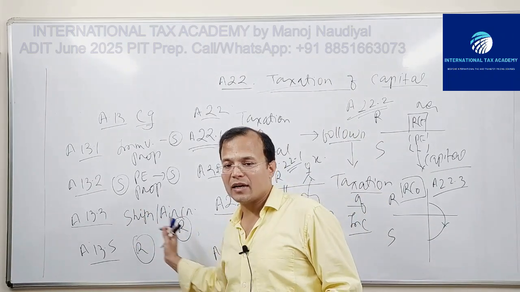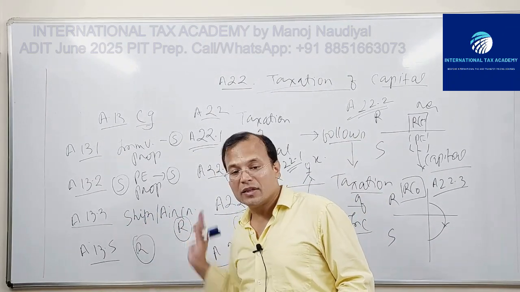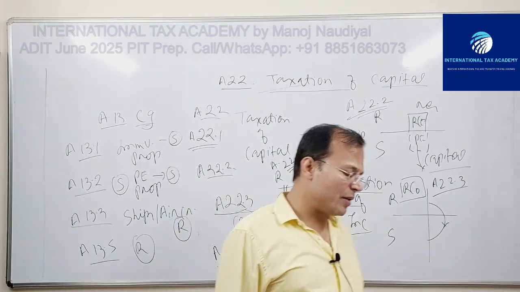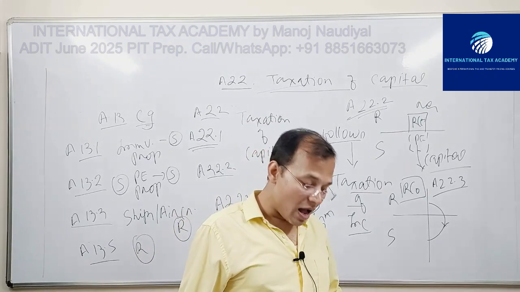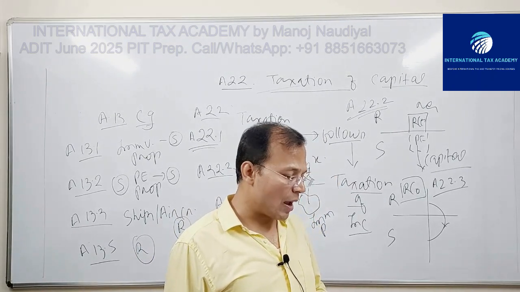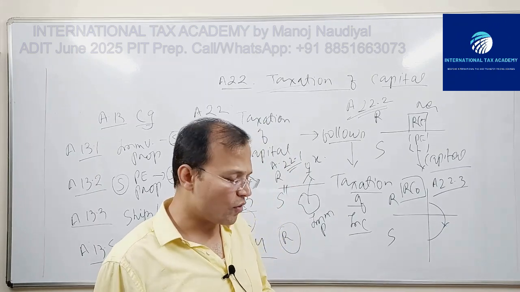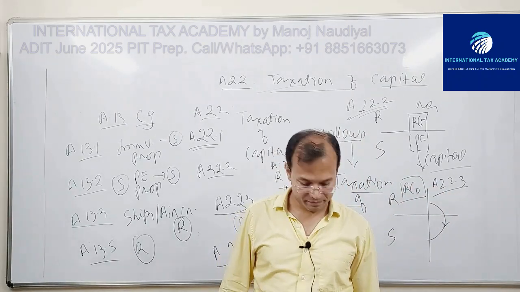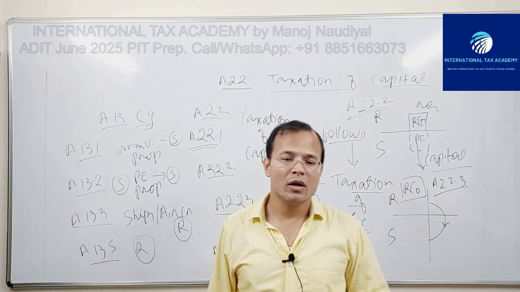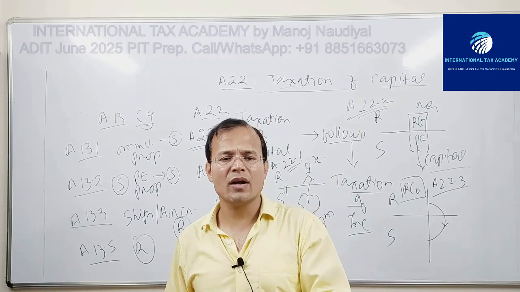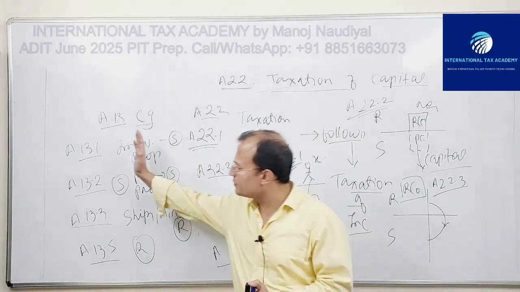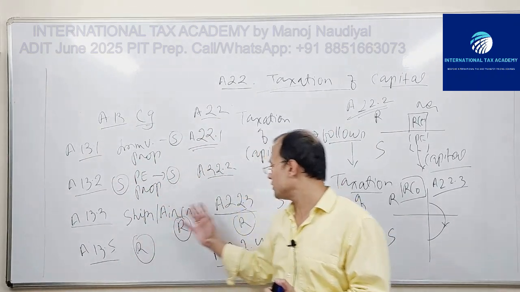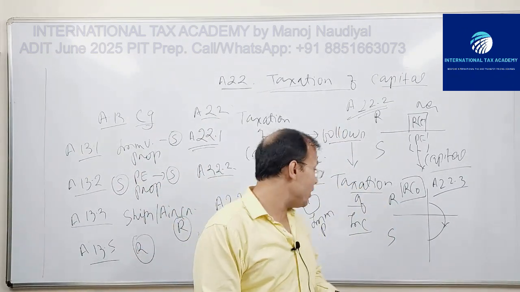So 22.3 is directly similar, matching with 13.3. Last, 22.4: all other elements of capital of a resident X of a contracting state R shall be taxable only in that state R. This is your 22. No difference whatsoever. One-to-one correspondence with 13. 13.1, 22.1, 13.2, 22.2, 13.3, 22.3, 13.5, 22.4.